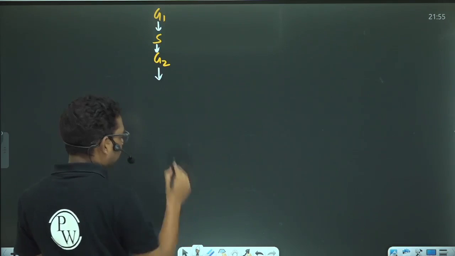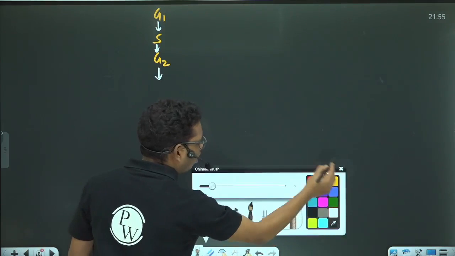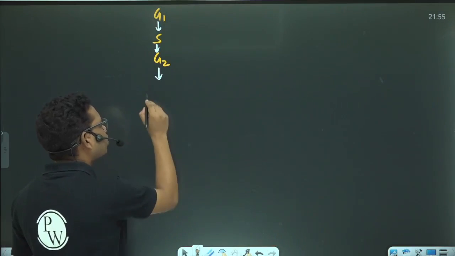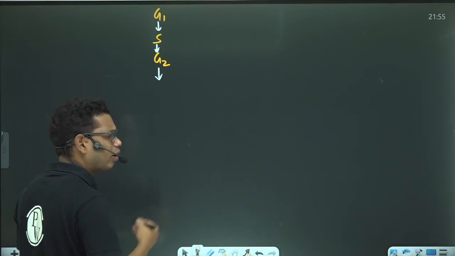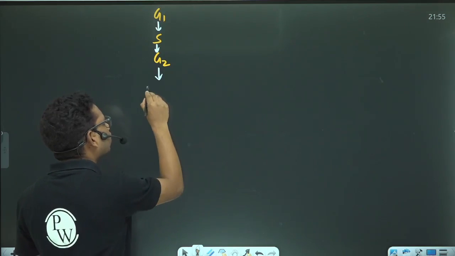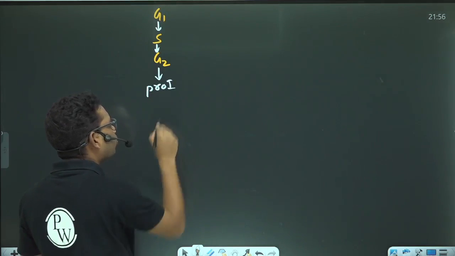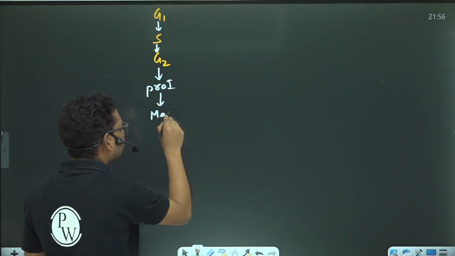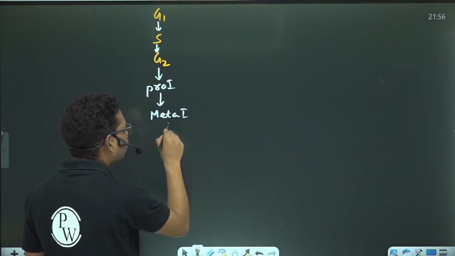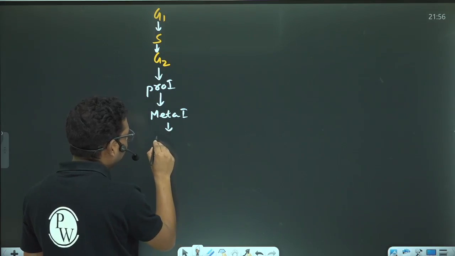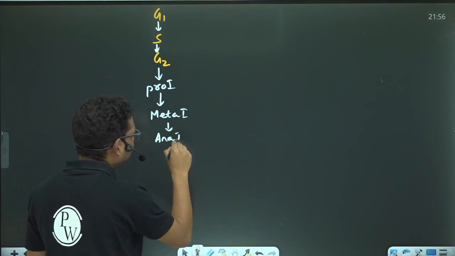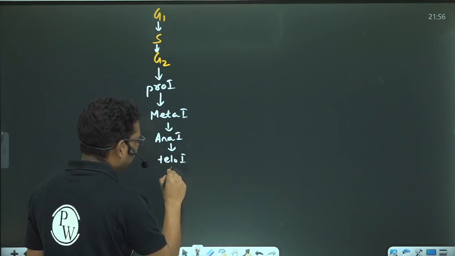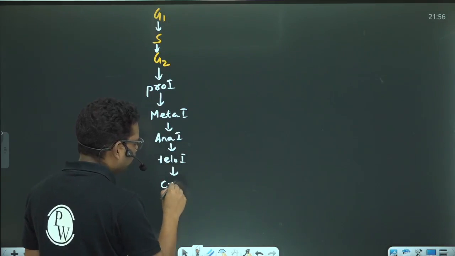I will have meiosis first. In meiosis first, there will be karyokinesis first and then cytokinesis first. So let me write over here. Karyokinesis first will consist of prophase first. After prophase first, I will have metaphase first, then anaphase first, then telophase first, and after telophase first, I will have cytokinesis first.